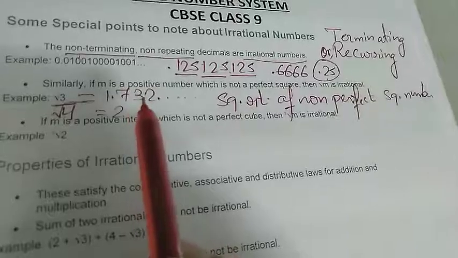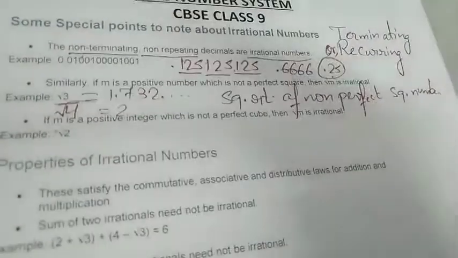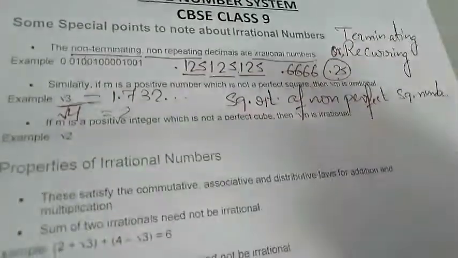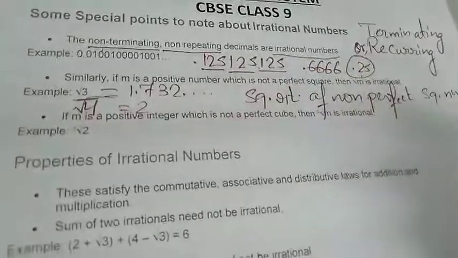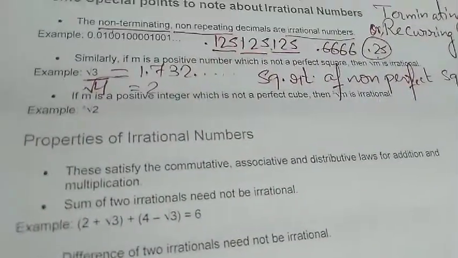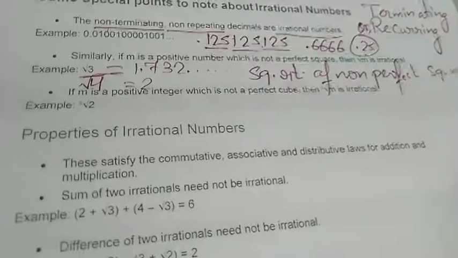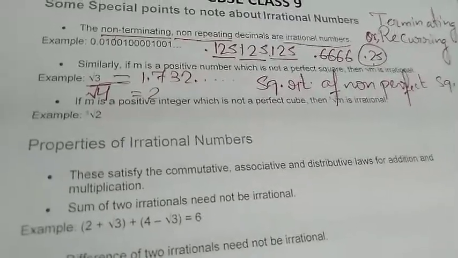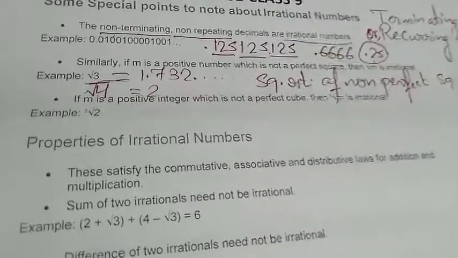If you find the root of such numbers, please write this: what are irrational numbers? Those which are non-terminating and non-repeating or non-recurring. Non-repeating or non-recurring are the same, they mean the same. Now the next line: some notes on irrational numbers.